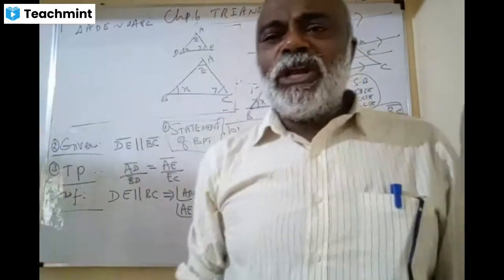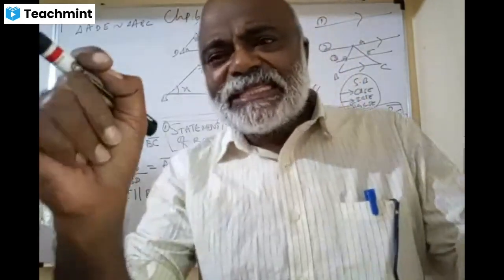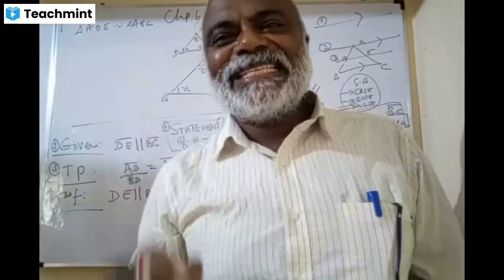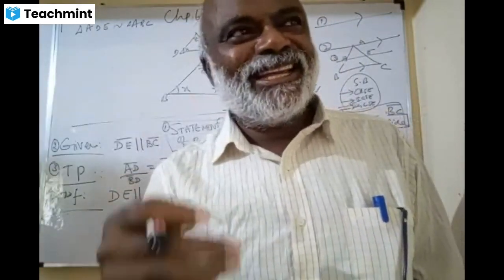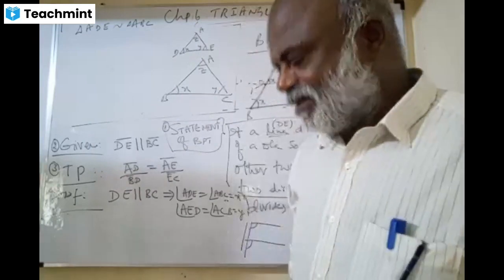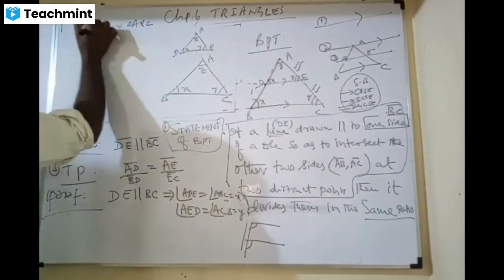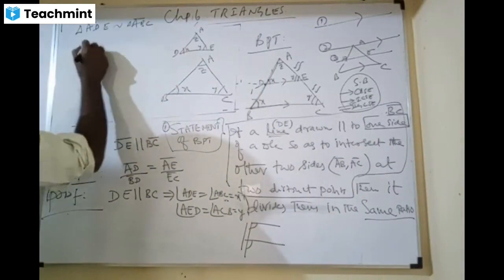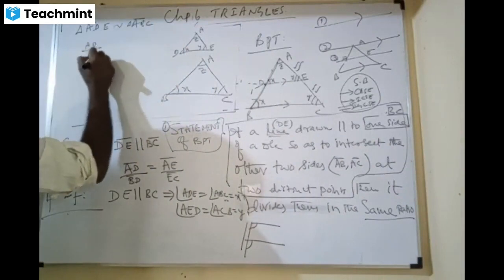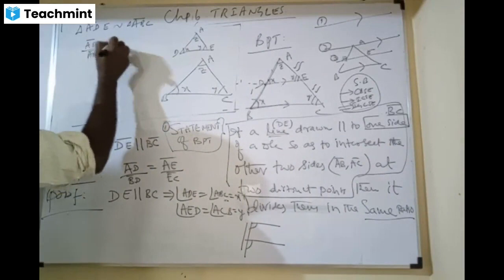And also I told you that if two triangles are similar, their sides are proportional. The proportionality: first two, AD by AB, the ratios are equal.